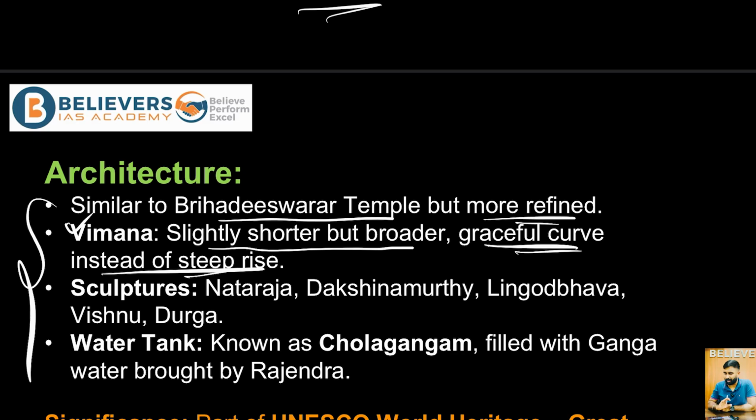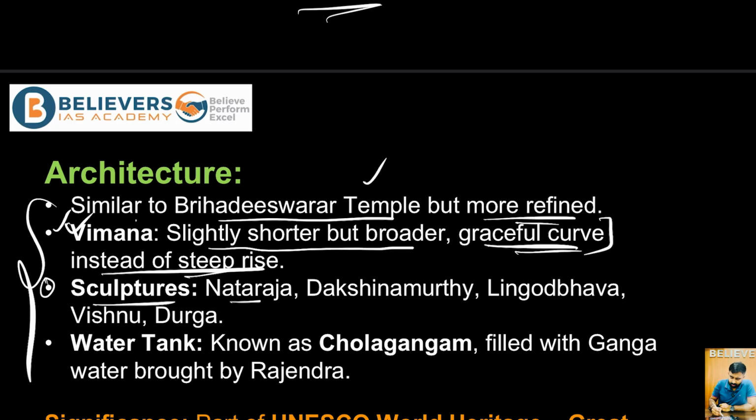Of course, all these intricate details are not required. Just have to keep in mind that the Vimana is present, and since it is a Cholan temple, built by the Chola Empire, just have to keep in mind that it is purely of Dravidian style, and a little bit about the Vimana, that it was shorter but broader and all of it. But all these intricate details like graceful curve instead of steep rise are not required.